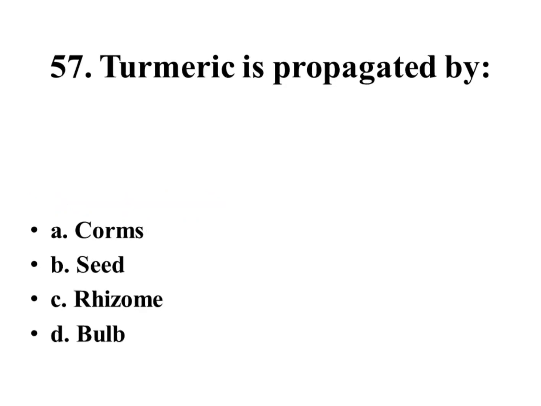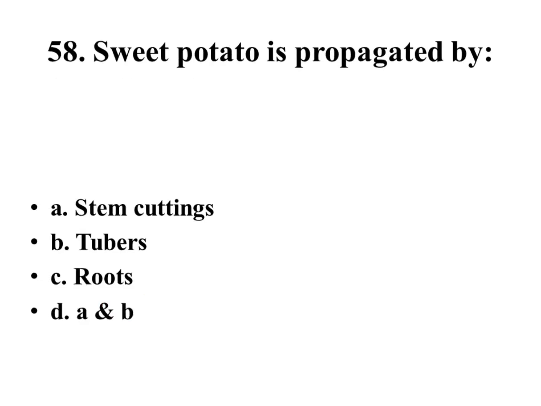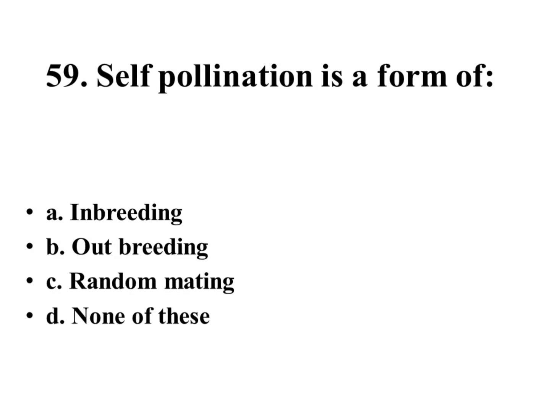Turmeric is propagated by corms, seed, rhizome, bulb. Right answer is rhizome. Sweet potato is propagated by stem cuttings, tubers, roots, A and B. Right answer is A and B. Self-pollination is a form of inbreeding, outbreeding, random mating, none of these. Right answer is inbreeding.